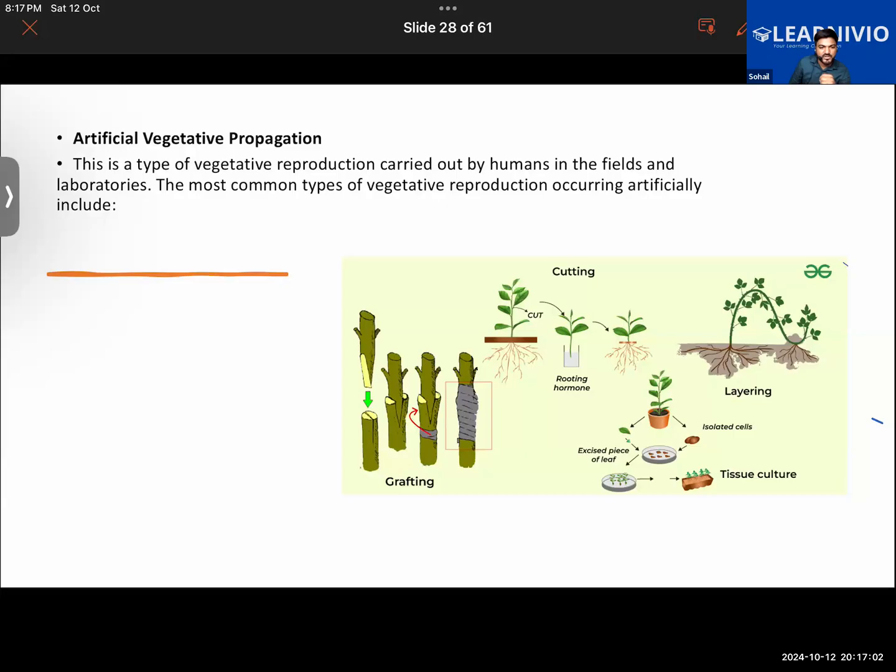Mint, that is pudina, strawberry, and grasses. All of them are runners now. Those are the plants that grow along the ground and they contain modified stems called runners in them.